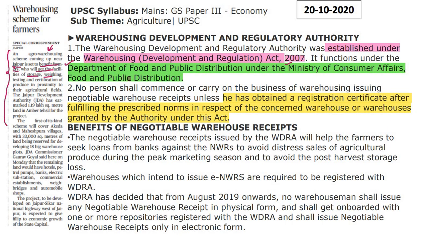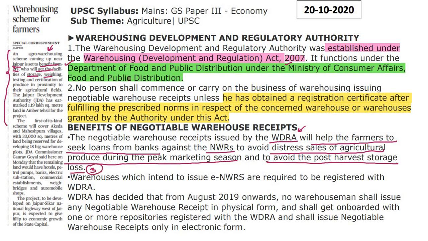And what is the benefit of a negotiable warehouse receipt? It is issued under the Warehousing Development and Regulation Act. It will help the farmers to seek loans from banks against the receipts, to avoid distressed sales of agricultural produce during the peak marketing season, and to avoid post harvest storage loss. तो ये 3 reasons हैं क्यों ये receipts जरूरी हैं. Why are these receipts important? These are the 3 reasons.